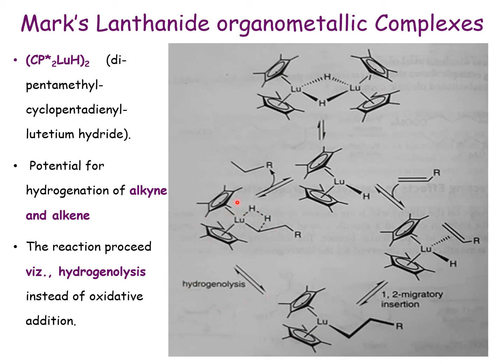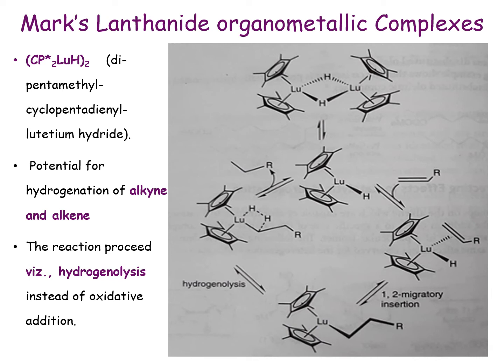This is the final step where we proceed with the hydrogenolysis, whereas in the other cases the final step proceeds with reductive elimination. In other rhodium and iridium catalysts, the reaction proceeds with reductive elimination. Here it is like a hydrogenolysis. Hydrogenolysis means insertion of hydrogen, one to the metal center, one to the alkyl moiety. This is what is happening here. That is the difference between the Marks catalyst and other catalysts.